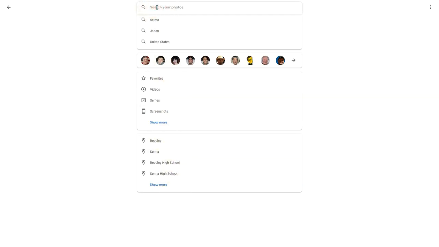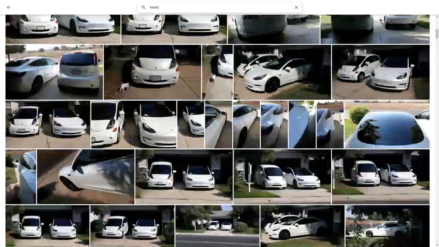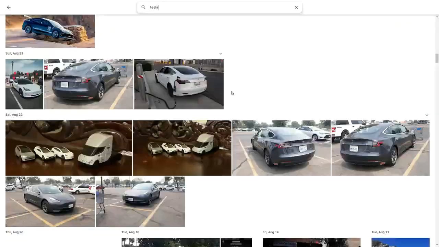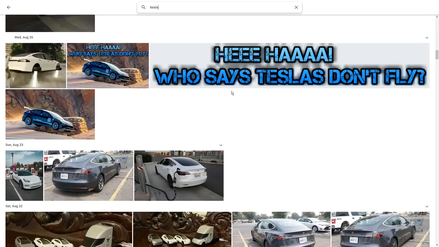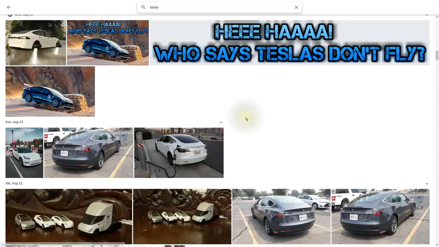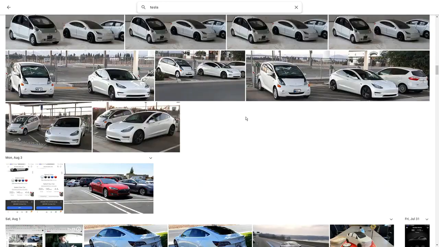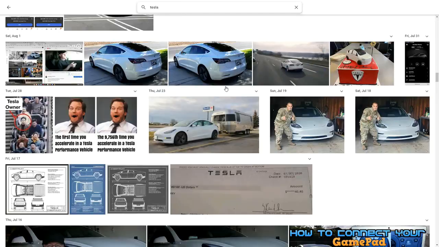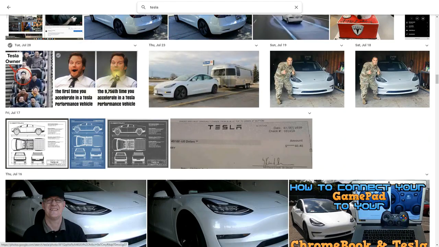What I'm going to do is I'm going to just type in a word such as Tesla and hit enter. And within a few seconds, many images of Teslas come up. The amazing thing is, if the word Tesla appears in the image, it'll bring it up. So here we see the word Teslas. It even brought this toy that looks like a Tesla. Here's another image of a man, but it has the word Tesla in it.